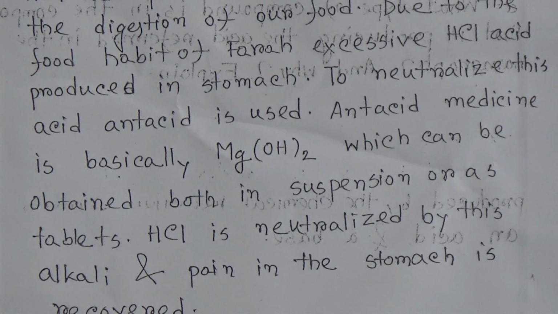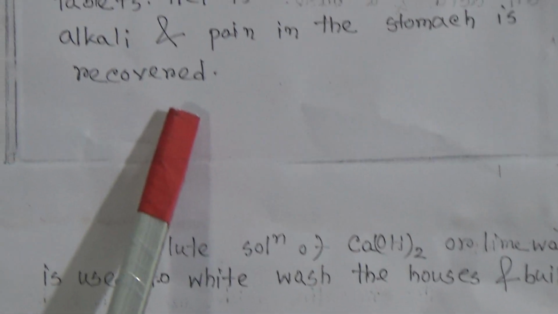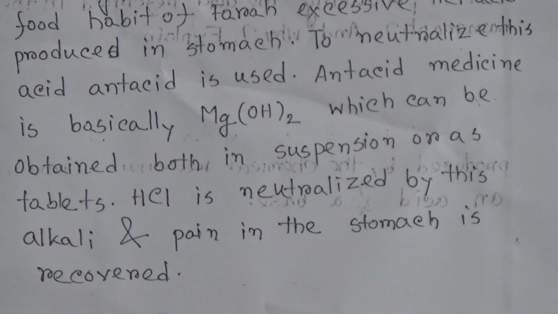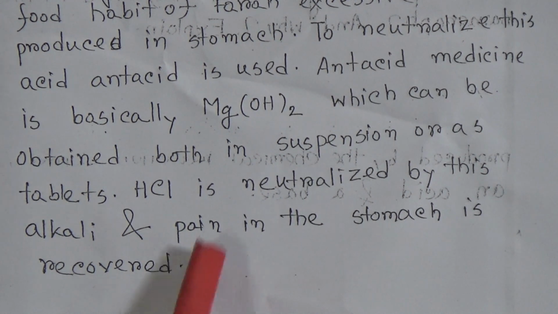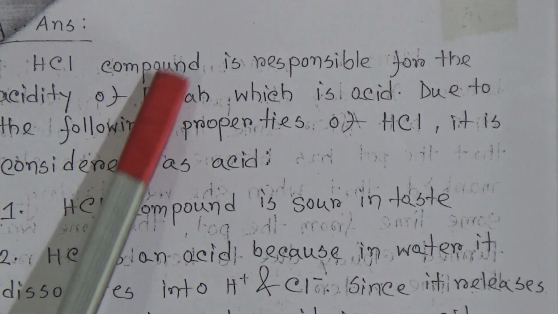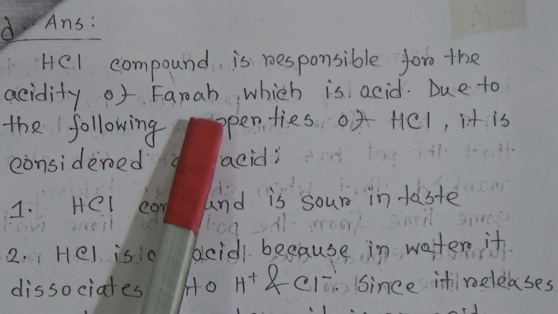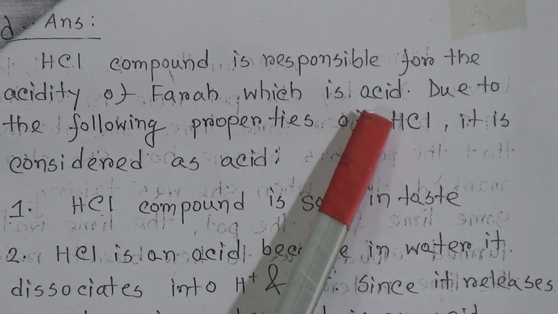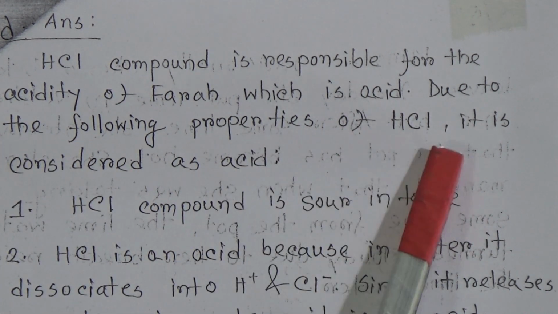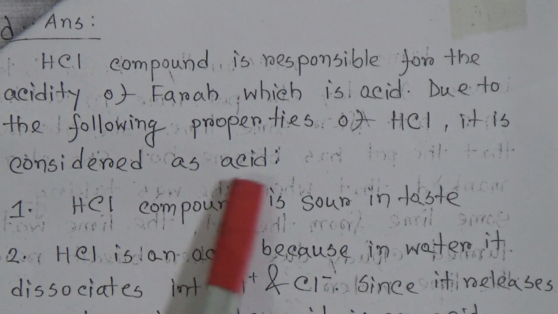Now question D was, what type of compound is the component that is producing the acid referred to in the paragraph and why? Explain. The answer is, the hydrochloric compound is responsible for the acidity of Farah, which is an acid. Due to the following properties of hydrochloric acid, it is considered an acid.